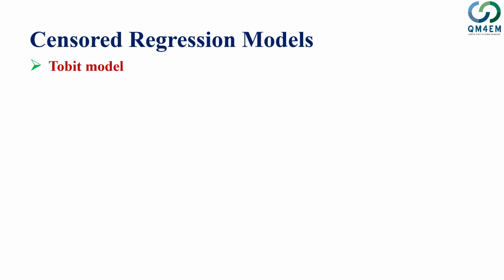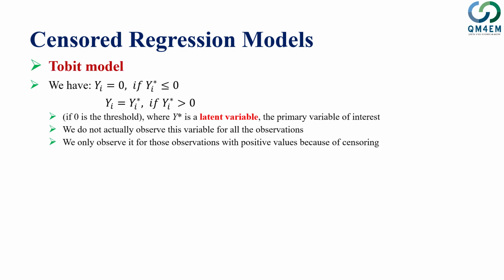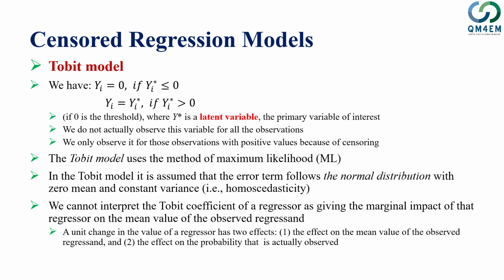Now, for the censored regression model, the famous one is the Tobit regression model. And as I told you, I won't be going into much detail. However, to quickly tell you, the Tobit model is the censored regression model, and these models are based on the maximum likelihood function.